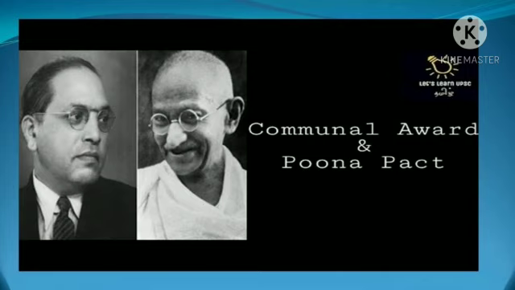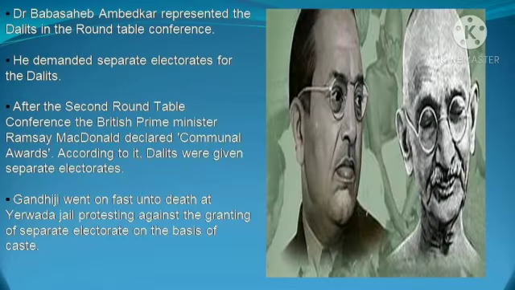So after the second Round Table Conference, what happened? British Prime Minister Ramsay MacDonald declared the Communal Award. According to this Communal Award, Dalits got a separate electorate. So according to this, Dalits will be able to vote for Dalits and Dalits will have fixed seats. This way the reservation of seats was started and Gandhiji didn't want the unity of our country to be affected.